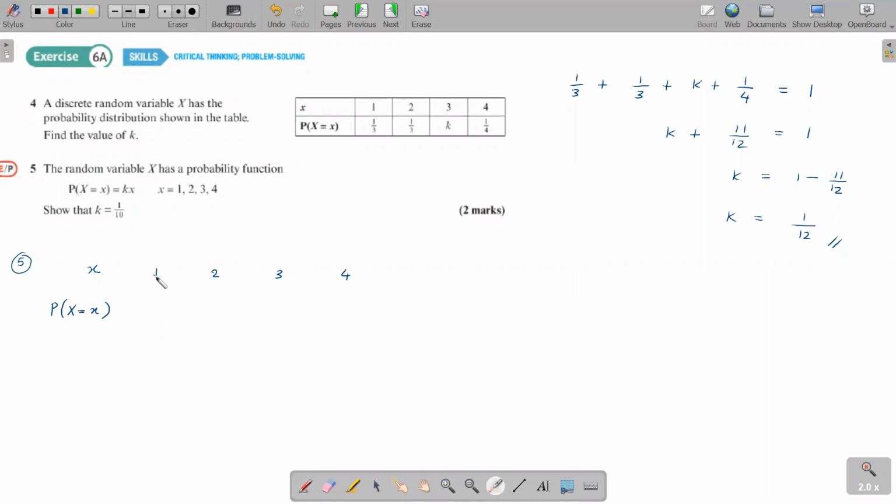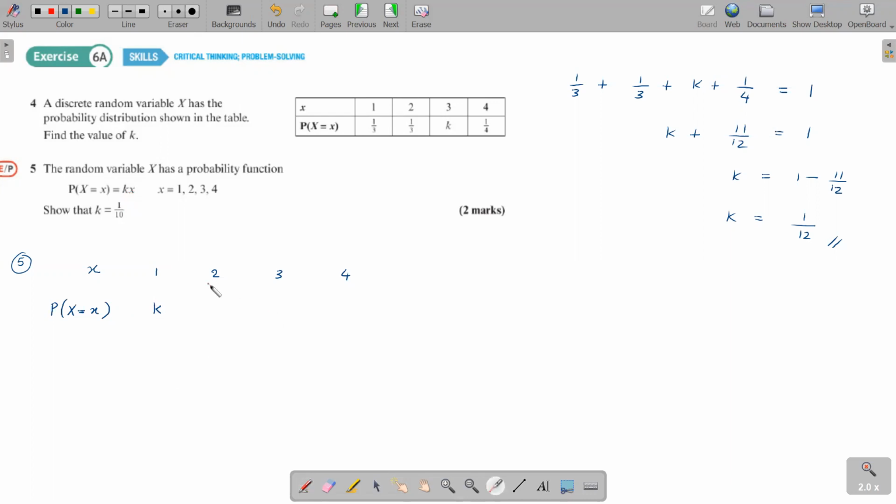When x equals 1, how do you write the probability? Now you can see here the probability is given. It's not just a figure value they have given. They have given the probability in terms of x. Can you see it's kx? So then how do you fill the first value? The first probability value you have to fill by using x as 1, which means it's k into 1. So k into 1 means the probability for the first x value is k.